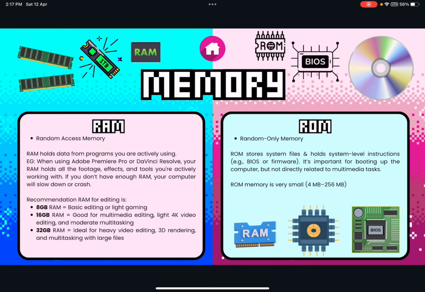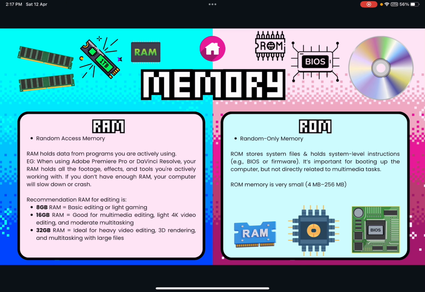The recommendation for RAM for editing is 8GB for basic editing or gaming, 16GB, good for multimedia editing like 4K video editing and moderate multitasking, and the biggest one is 32GB RAM, which is ideal for heavy video editing, 3D rendering, and multitasking with large files.